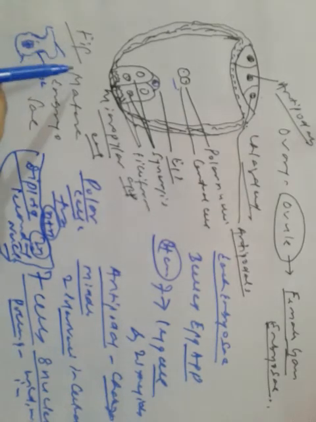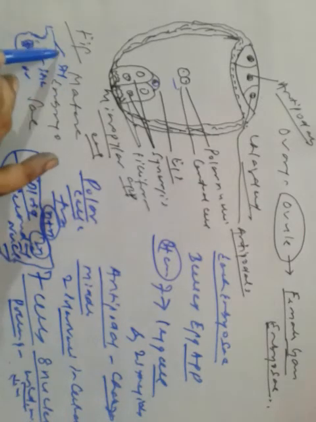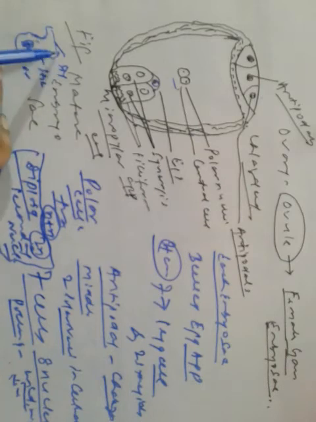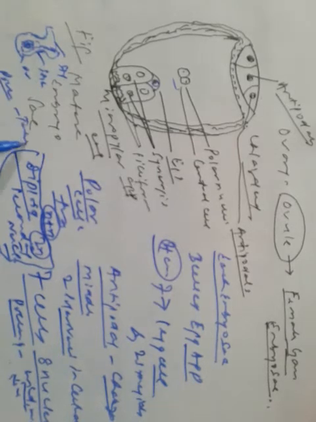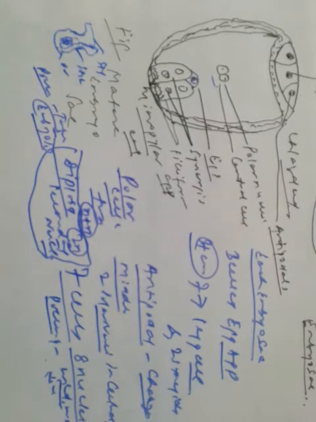So the pollen grains which are carried by wind, water, insects, etc., reach the stigma and produce a pollen tube, and this pollen tube enters the embryo sac.